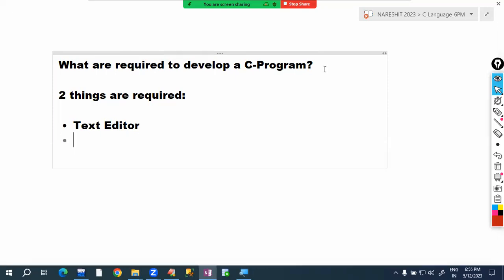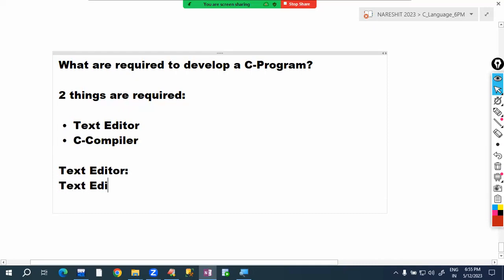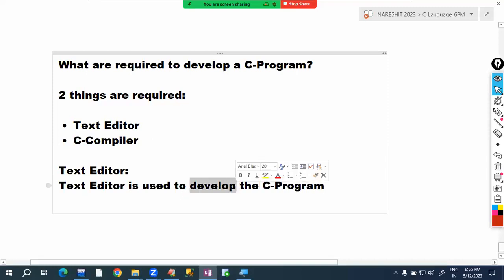Okay, we typed. That code is in high level language. The computer cannot understand this. We need to compile. So who compiles? The C compiler compiles. So a C compiler is required. This text editor is used to type the C program. So here we are typing the C program.